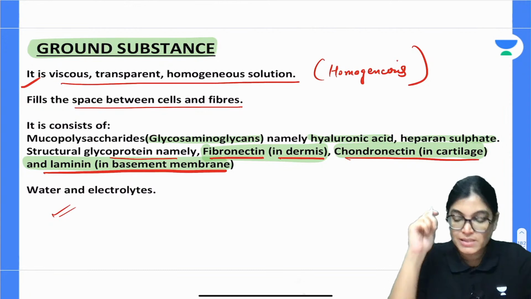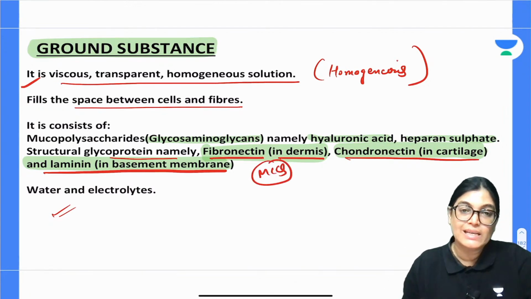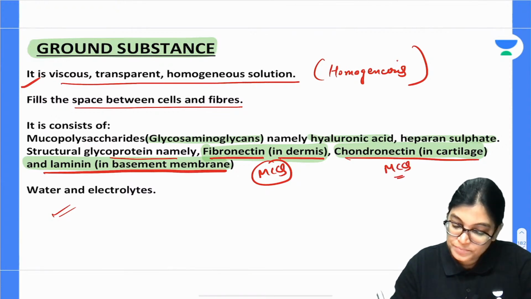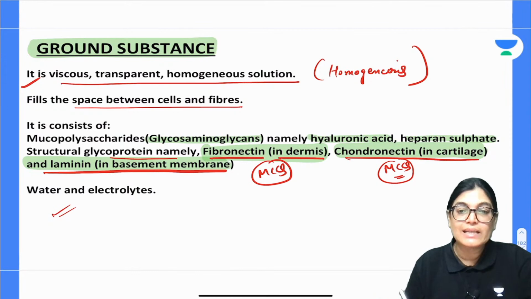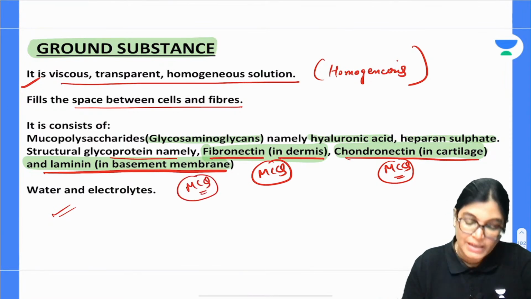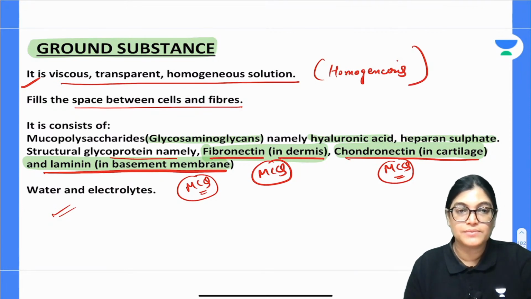Okay. Specifically this is important for MCQ. Which type of glycoprotein is residing in the dermis? Fibronectin. The name of the glycoprotein in the cartilage? Chondronectin. The name of the glycoprotein in the basement membrane? Laminin. Got it? So, these are the whole details of the ground substance.